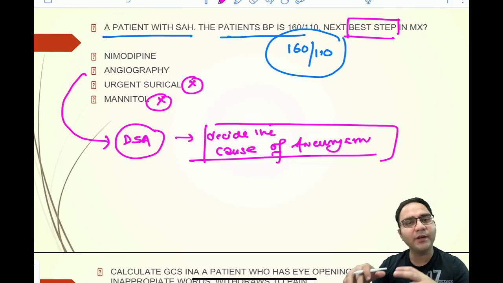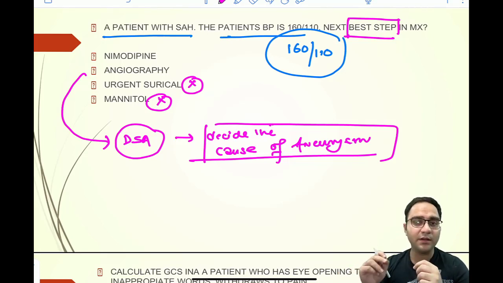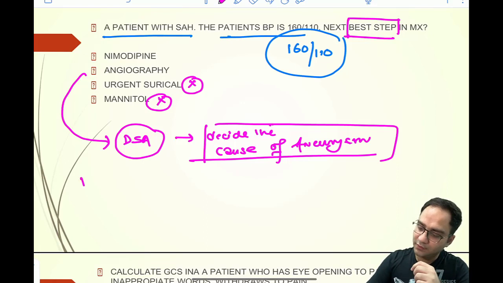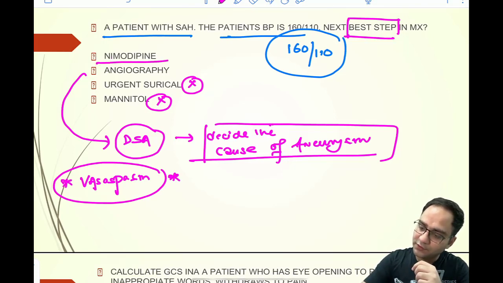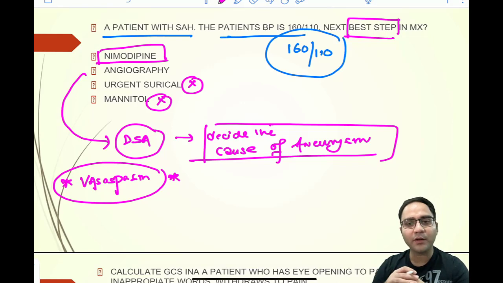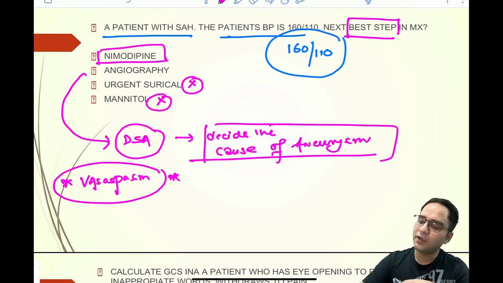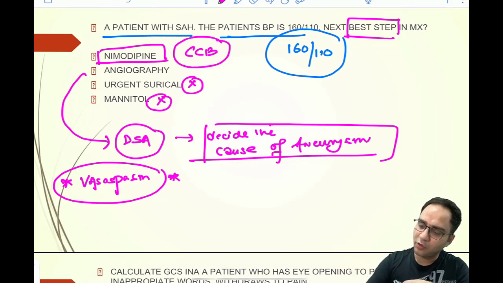So before proceeding with the angiography and to find out the cause, you have to first prevent the important complication of subarachnoid hemorrhage, which is the vasospasm. So remember, we use this drug that is known as nimodipine, which is a calcium channel blocker.